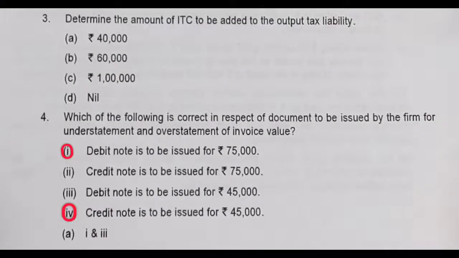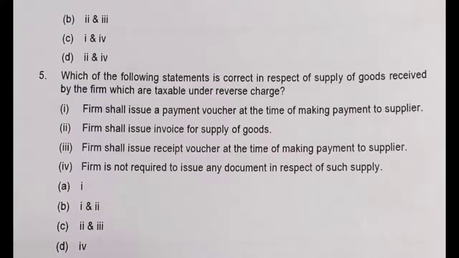So the answer is debit note to be issued for 75,000 and credit note to be issued for 45,000, that is, first and fourth. But the options are given as: first and 3, second and 3, first and 4, and second and 4. So C is the correct answer. The debit note is to be issued for 75,000 and the credit note for 45,000.